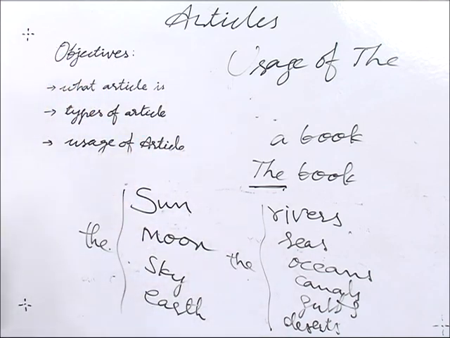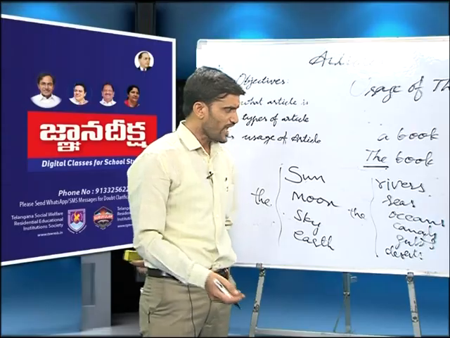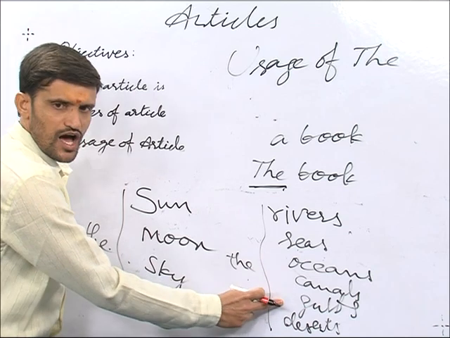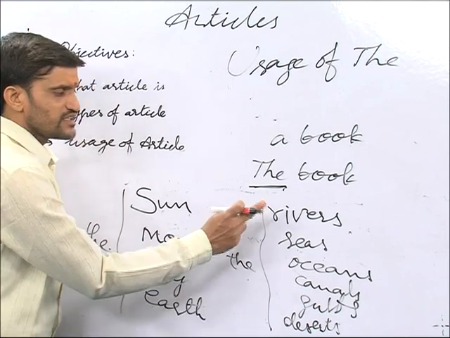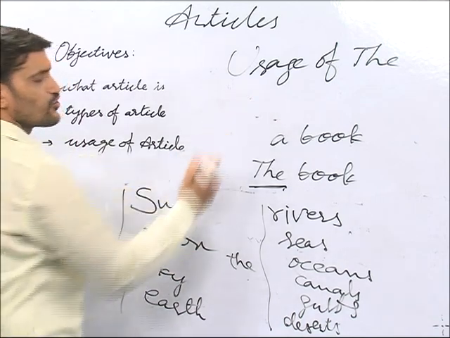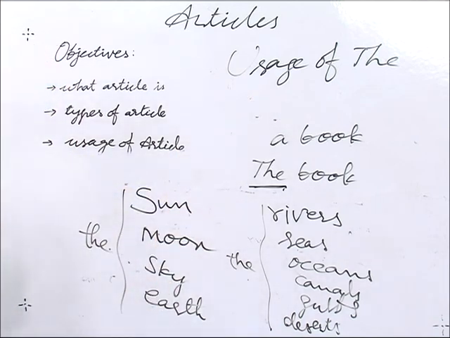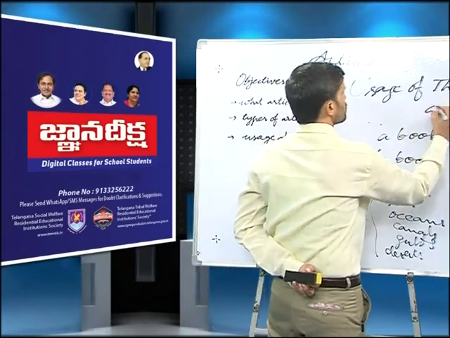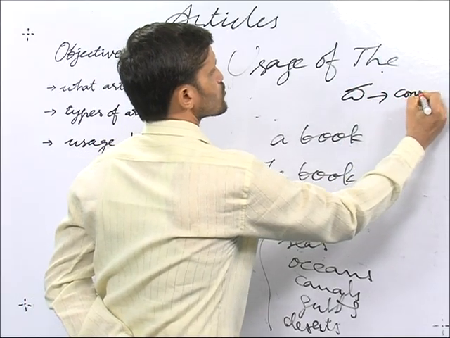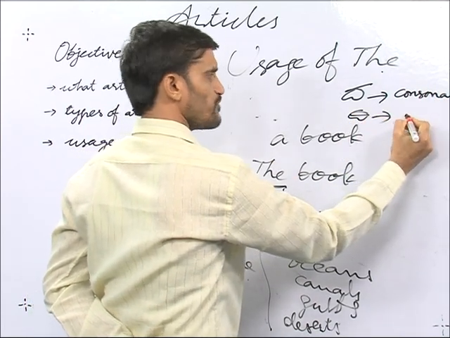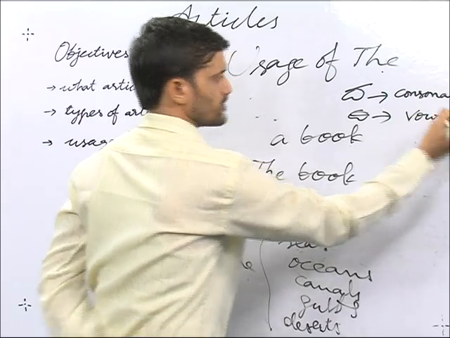For example, the Nile, the Pacific, the Suez, the Sahara Desert, the Arabian Sea. Here we have a doubt: when do we use the? When we are talking in terms of pronunciation, the is used before a consonant sound, understand? The is used before a vowel sound, understand?